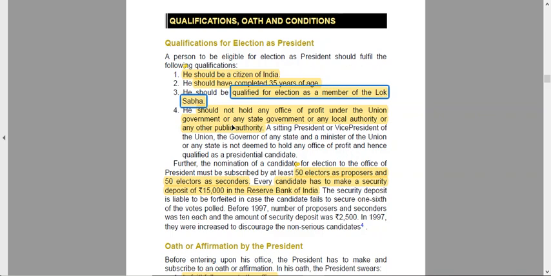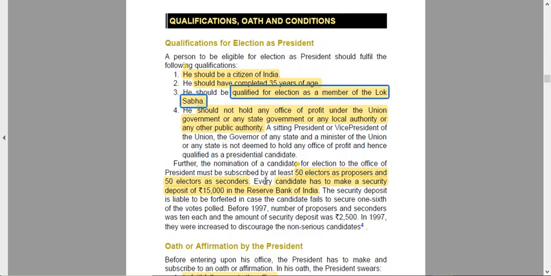Now, here's a condition that you need to understand. If the parliament or the law states that a president or a VP or maybe the prime minister or anybody can hold such a position, then it is allowed. You need not think that it is not allowed. If a VP or the president is given this particular liberty to hold this office by the parliament itself, then you can hold it. Then you cannot say that he is holding an office of profit. So you see that he cannot hold any office of profit.